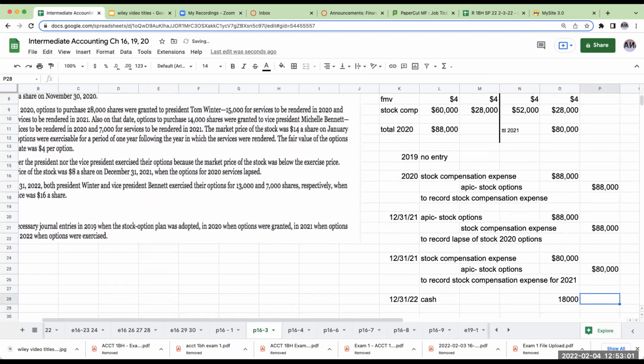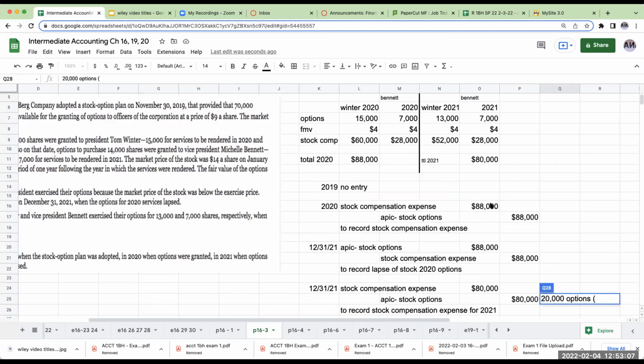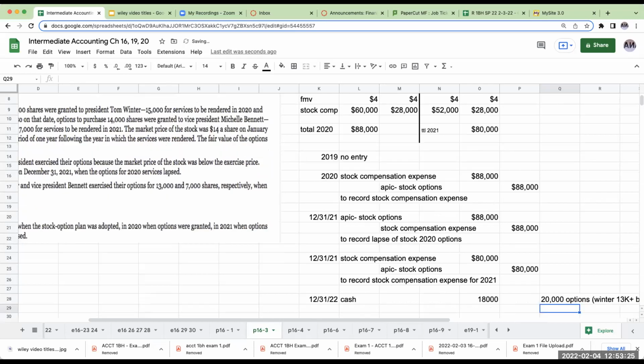How about that? Over here, this is going to be 20,000 options. So we have Winter, 13,000, plus Bennett, can't say that name enough, 7,000 options. And this is going to be times 9, which is their option price. So right over here, we're getting cash of 20,000 times 9, or 180,000.